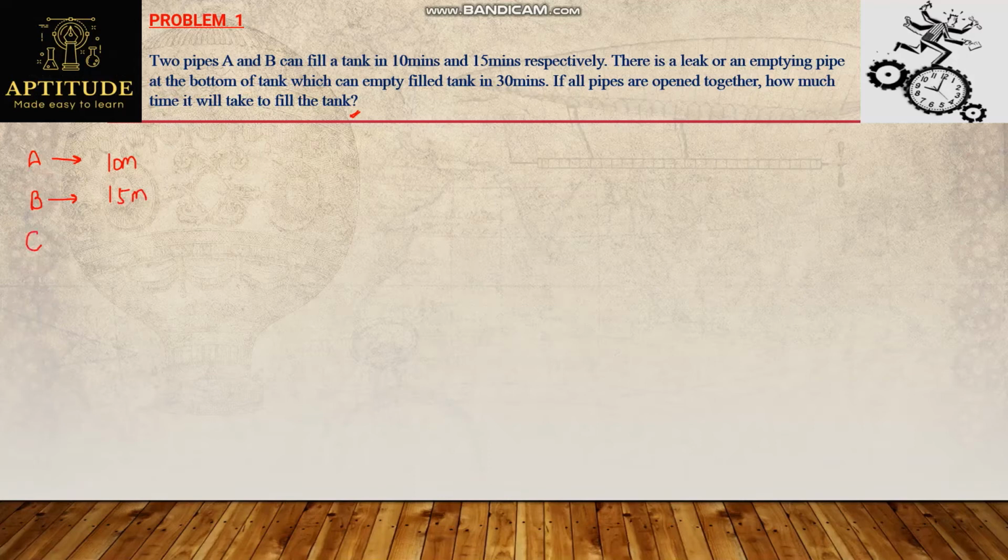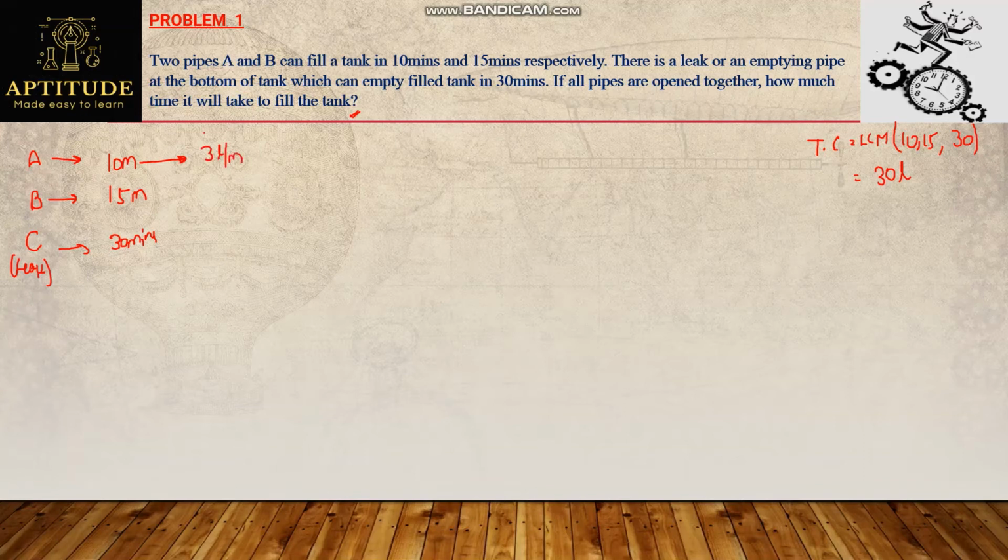Now pipe C, I will assume pipe C means that is a leak. So it can empty the tank in 30 minutes. Now all the pipes are working on the same tank. So first of all, I will assume tank capacity. So tank capacity is nothing but the LCM of the given values 10, 15 and 30. What is the LCM of 10, 15 and 30? That's clearly 30. So I will assume now 30 liters is the tank capacity. Now observe this, pipe A can fill 30 liters in 10 minutes, which means how many liters can it fill in 1 minute? That's nothing but 3 liters per minute.